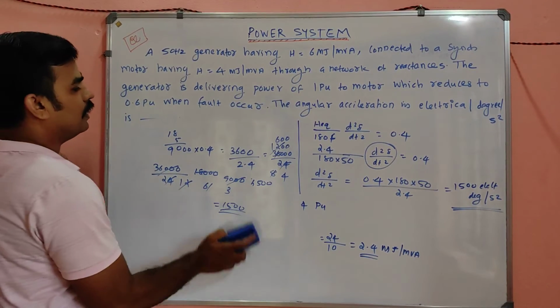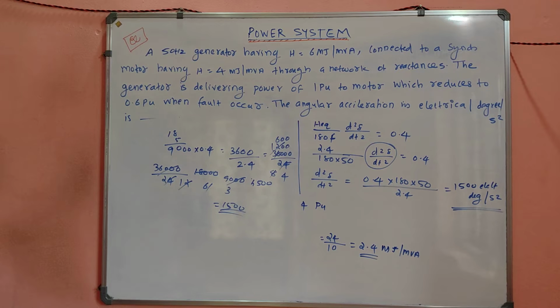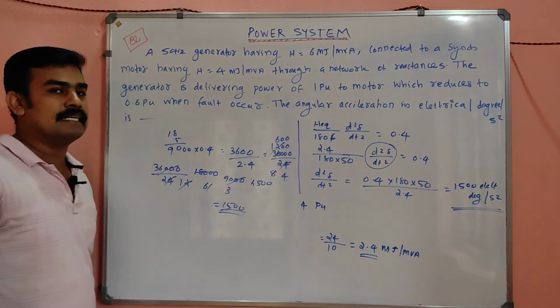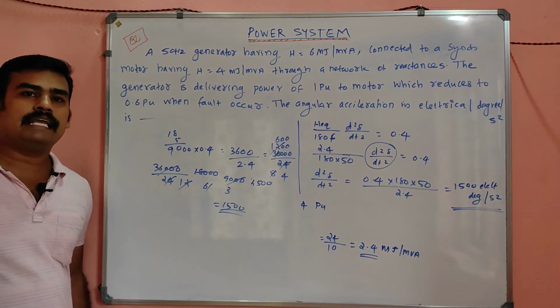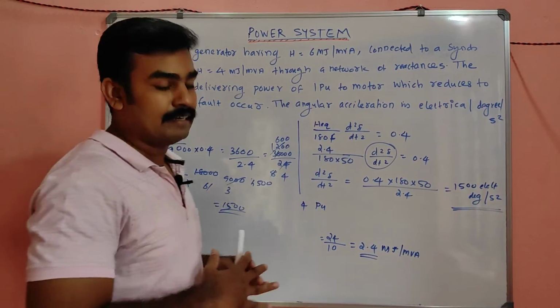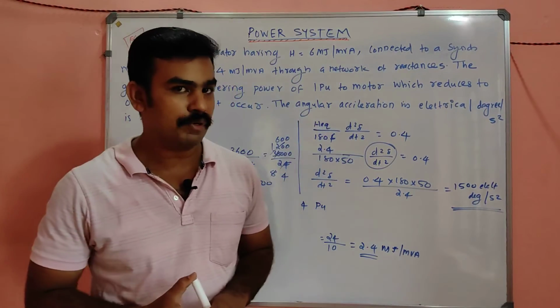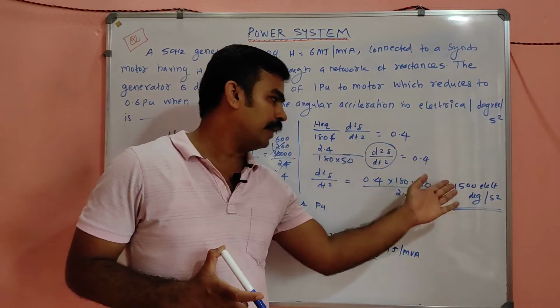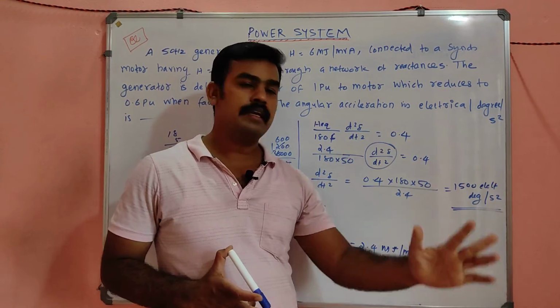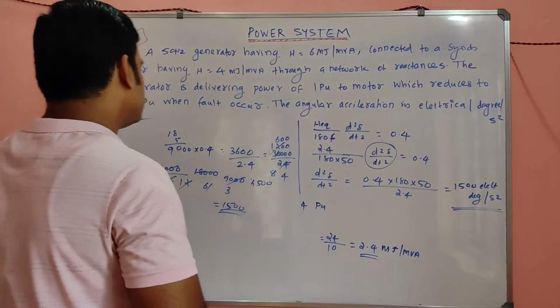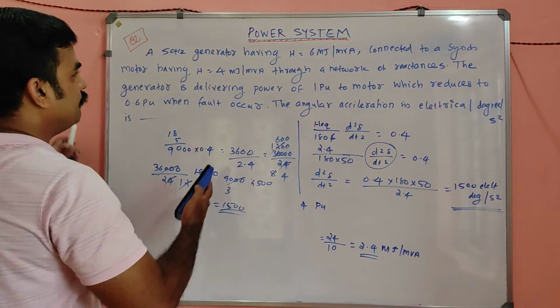Okay. So that's all about the question, my dear. See, it's very easy if you see this, but the concept is very, very important. The concept is actually tricky, and you have to think. So that is the importance of this question. So finally you get an answer: 1500 electrical degree per second square. Okay. Can we move to the next question?